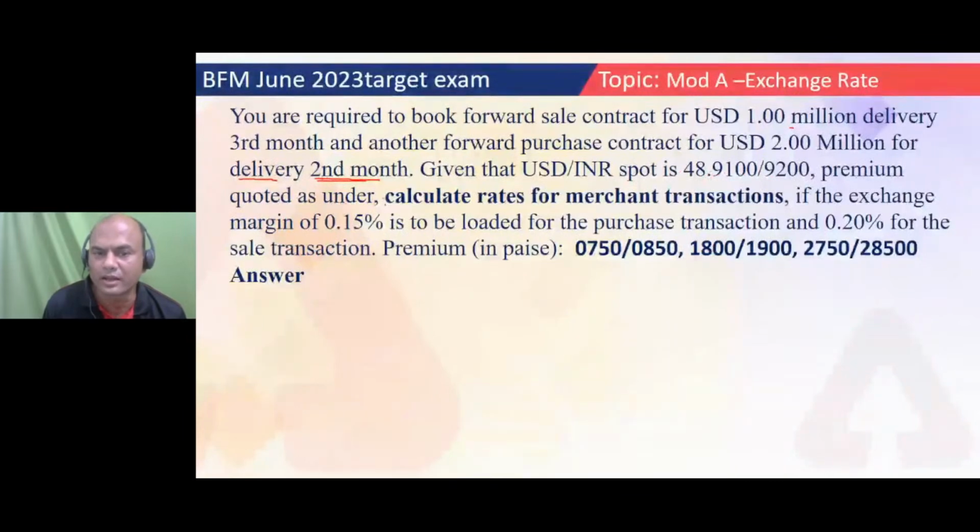Premium to be quoted as under. Okay, these are the premiums given. Calculate the rate for the merchant transactions, if the exchange margin is 0.15% to be loaded for purchase and 0.20% for sale. So these are the two margins given: purchase it's 0.15 and sale it's 0.20. Now we'll solve the two problems separately, and you will give me the answers now. First problem is third month.